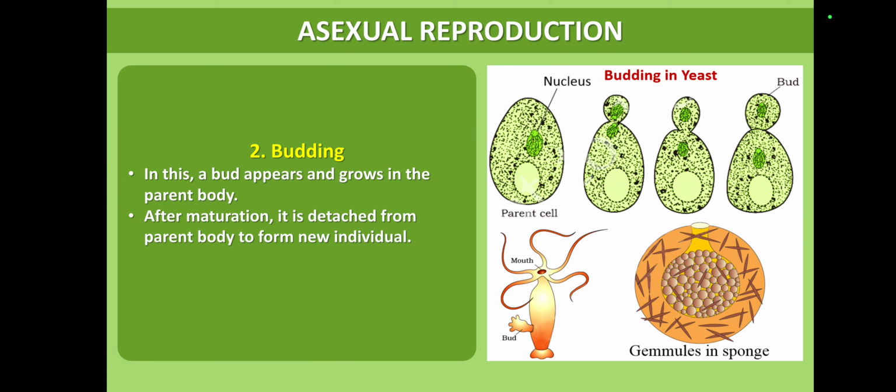In yeast, the first diagram shows the entire yeast. In the second diagram, a small bud formation takes place. After getting maturity, the buds are detached from the parental cell and develop into a new organism. Same like that, in hydra, a small bud formation takes place. Later, it is detached from the parental body and develops into a new organism. Examples: hydra, sponge, yeast, etc. are given for budding type of asexual reproduction.